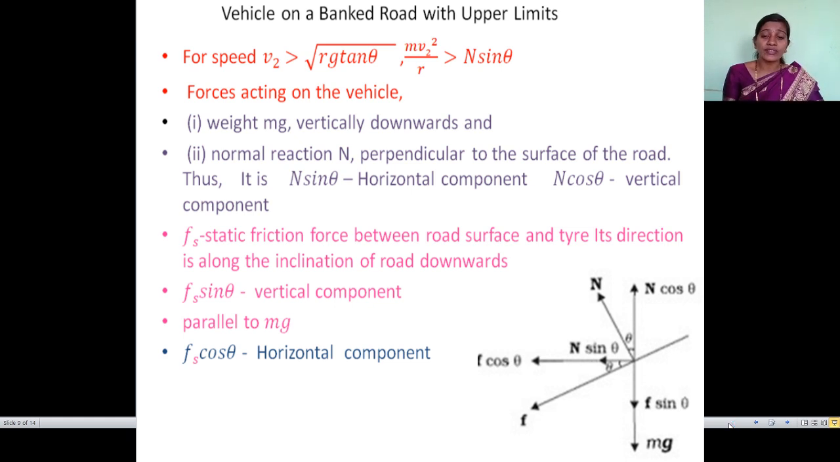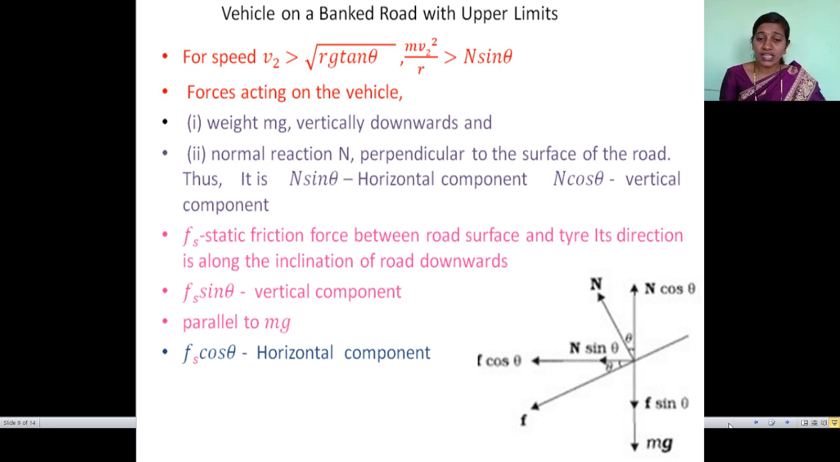On that vehicle forces are present. Here the direction of static friction force is changing, so the components' direction also changes. First is force due to weight mg, vertically downward. Another is normal reaction n, perpendicular to the surface of road. It has two components: n cos theta vertically upward, and n sin theta horizontally toward the center of motion. Next is the static friction force.